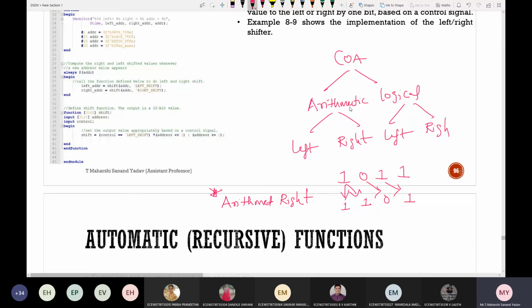Logical means depending upon the number of bits or control signal, you can shift it. For 1010, if you want to left shift, this 1 will get eliminated, so 010, and the LSB should be filled with 0. This is called logical left. Suppose you want to do a logical right shift, so it will be 101, and the MSB will be filled with 0. The only difference is arithmetic right. Only remember this one; rest everything you can do like this.